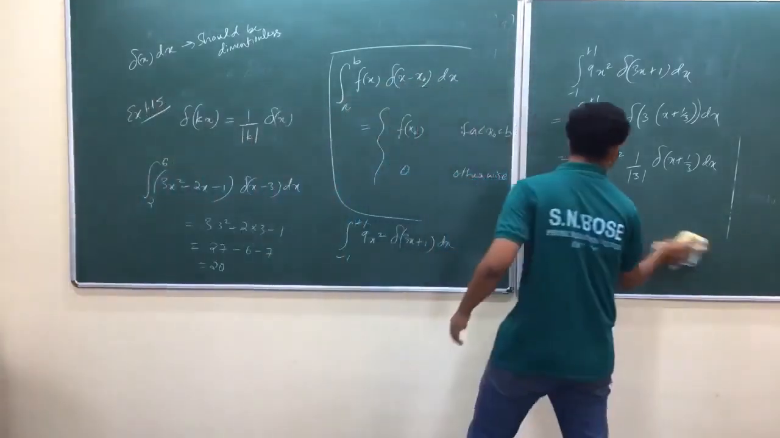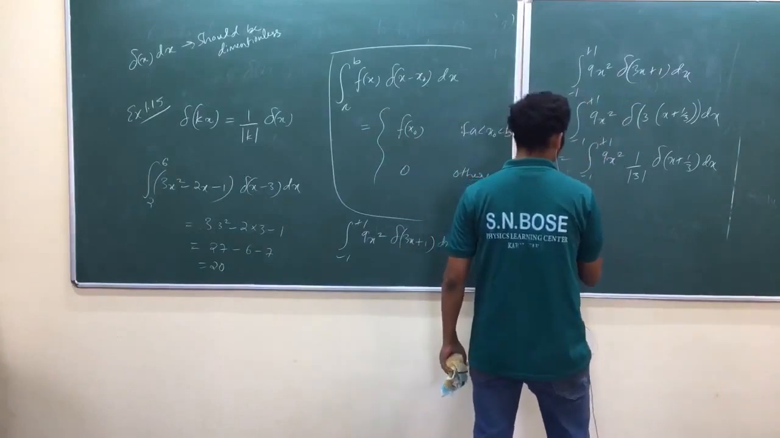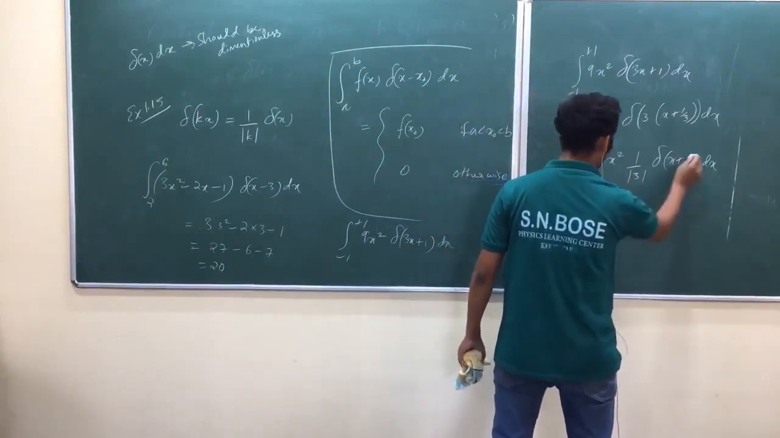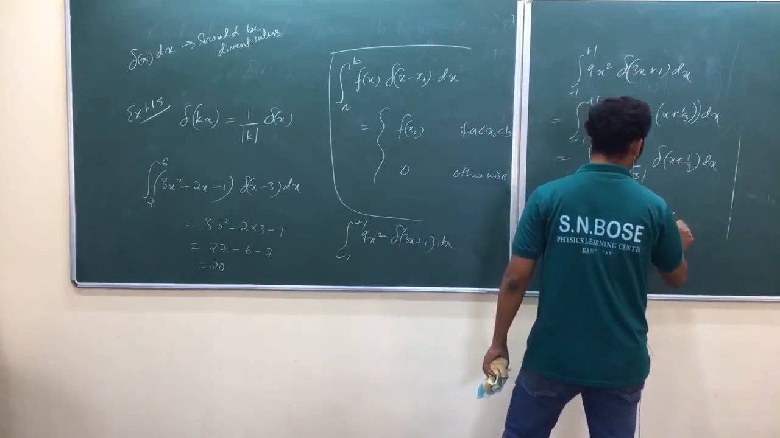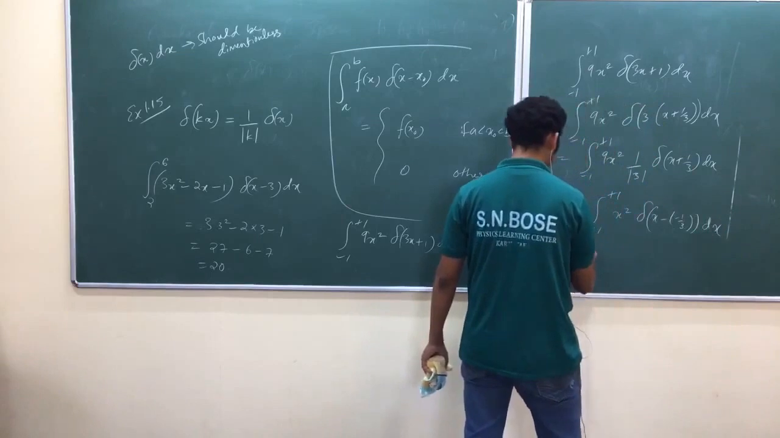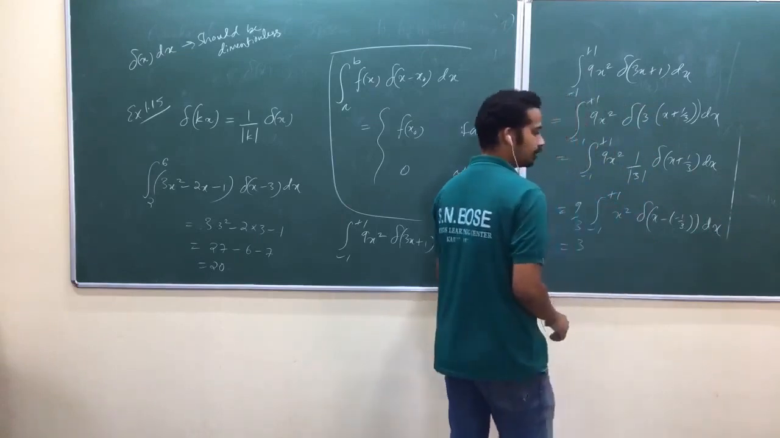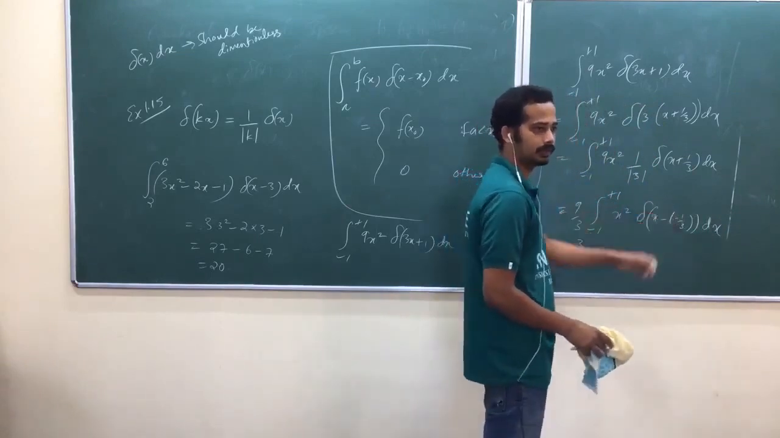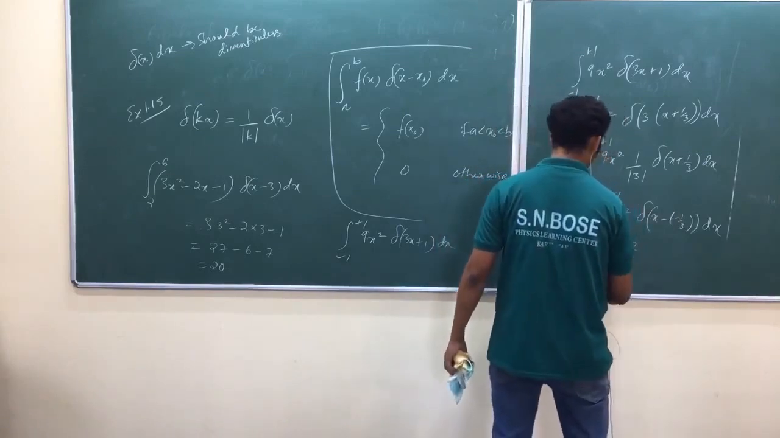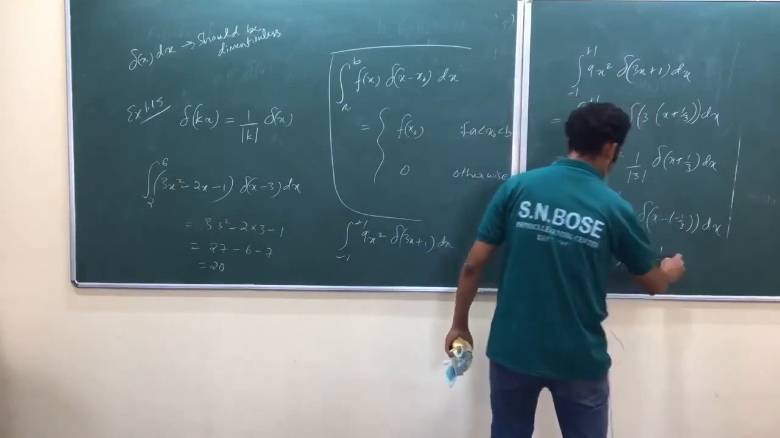So that's why 9 by 3, integral minus 1 to plus 1, x square delta of x minus of minus 1 by 3 dx. Then it will choose the function at the point, which is minus 1 by 3 square, 1 by 3.